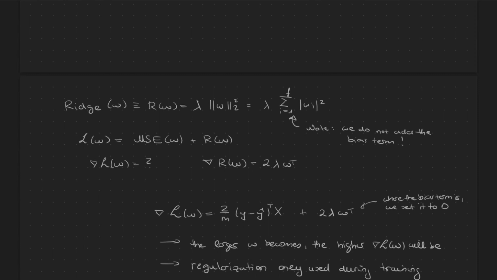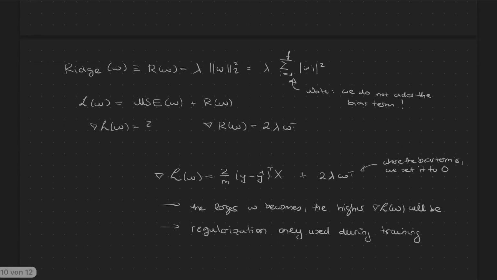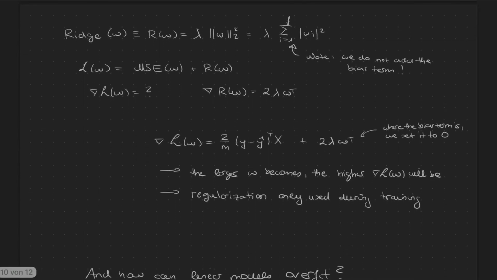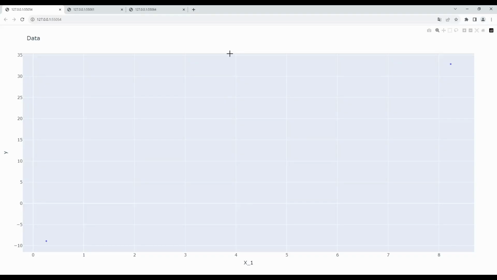Finally, we have spoken all the time about linear regression and regularization, which is meant to prevent overfitting. But how can a linear model overfit? Well, let's find out. So you can see here a feature x1 and a dependent variable y with only 2 data points.